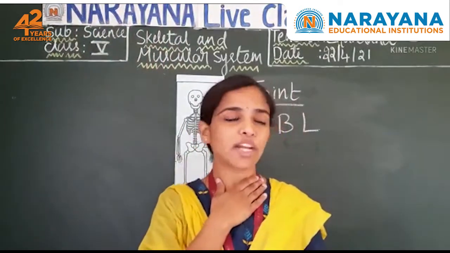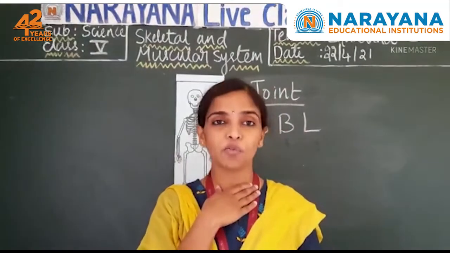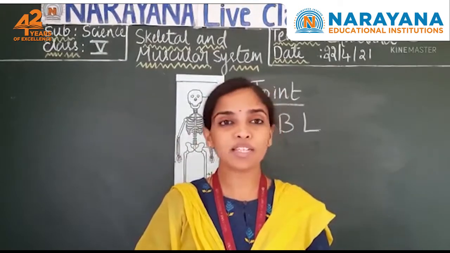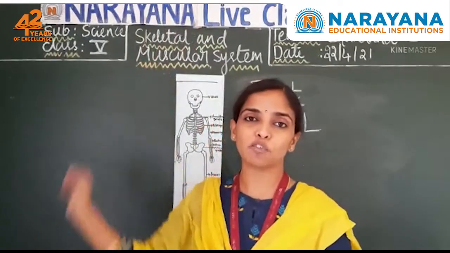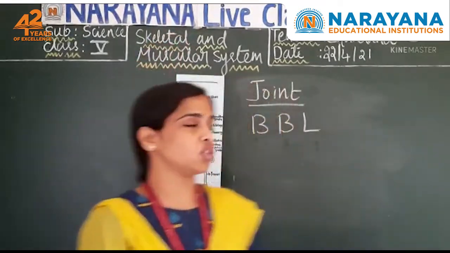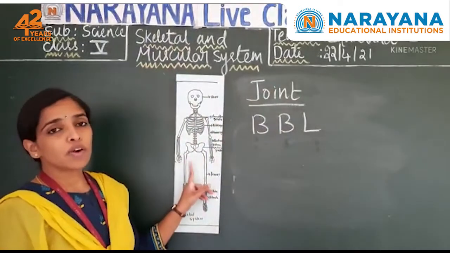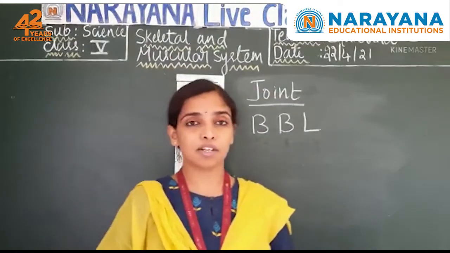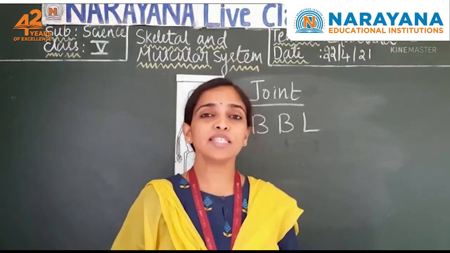What about the pivot joint? Only sideward, upward, downward. If I want to move it back, can I move it? No. Only restricted movement is there. But with the ball and socket joint, you can move in all directions. Understood? You understood about the skeletal system and the different types of joints. Shall we move on to the muscular system? Okay. We will see the muscular system.